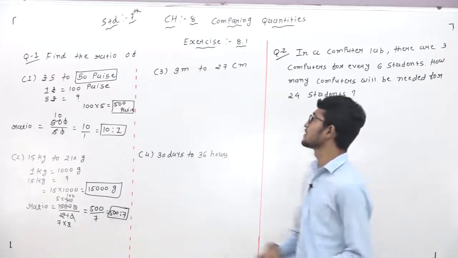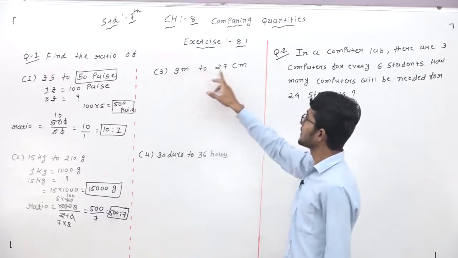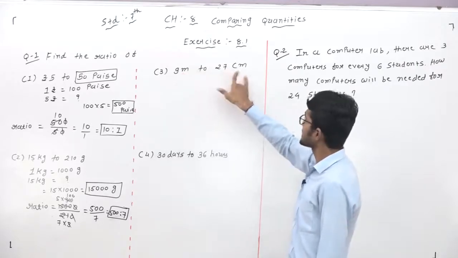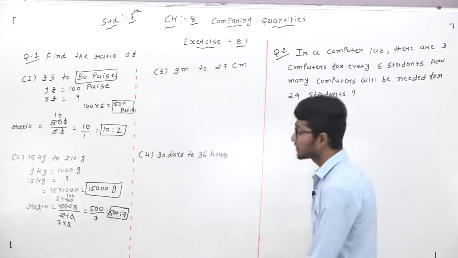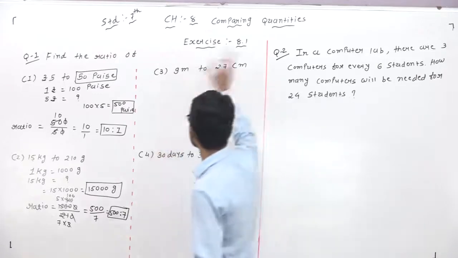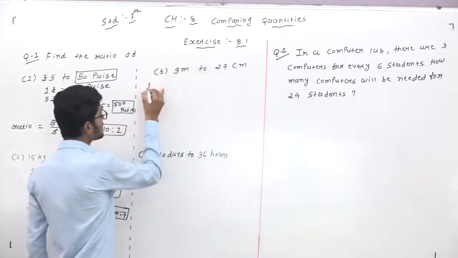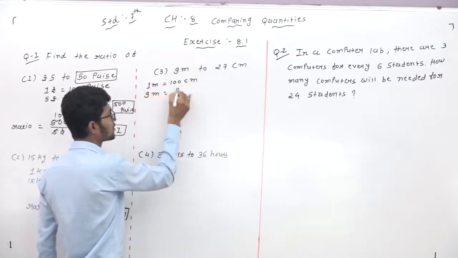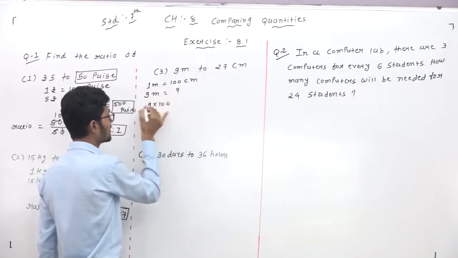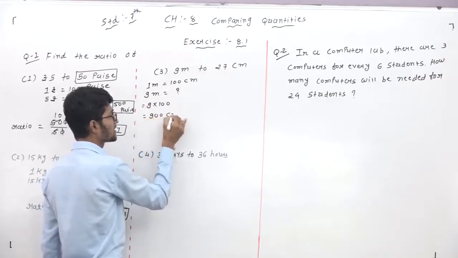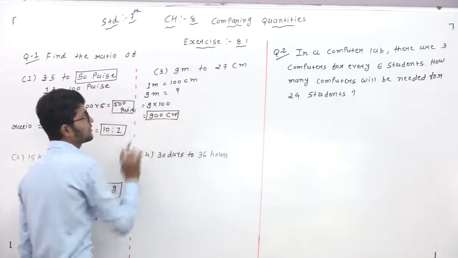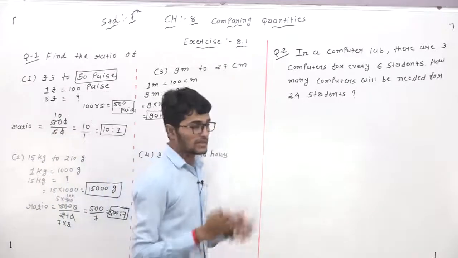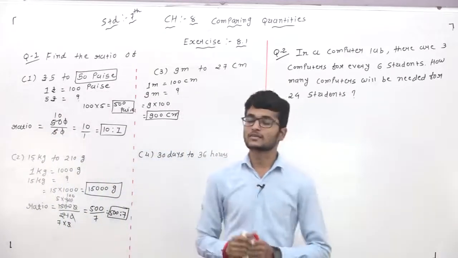In the third question, 9 meter to 27 centimeter. One quantity is given in meter, the second quantity is given in centimeter. The units are different, so convert meter into centimeter. 1 meter is equal to 100 centimeter. 9 meter is equal to how much? 9 multiplied by 100 means 900 centimeter. So the given value is converted into centimeter, and this value is already in centimeter, so the units are same.